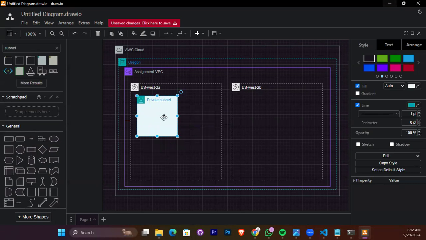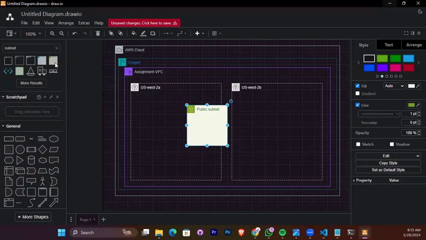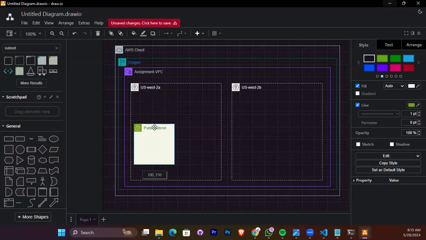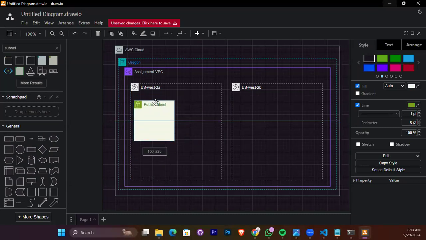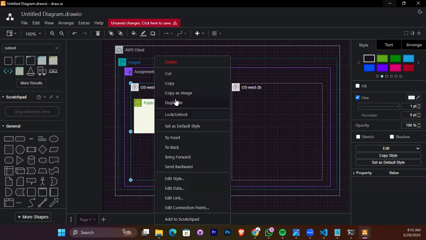If you do the public first, then private for data. So you get four: 2 public, 2 private in each availability zone.